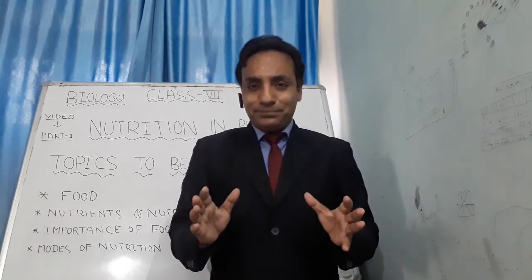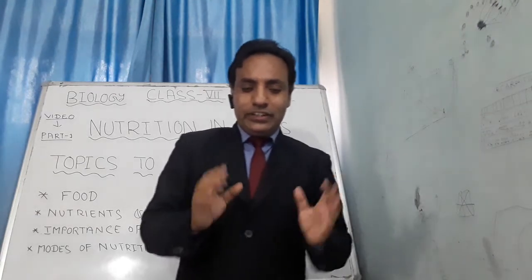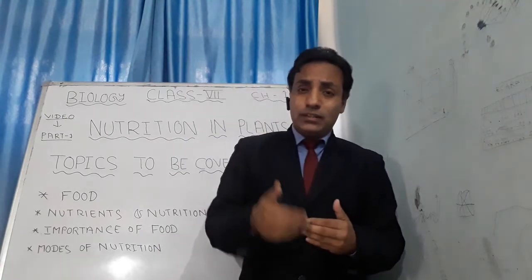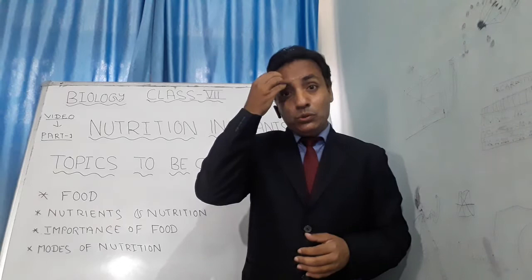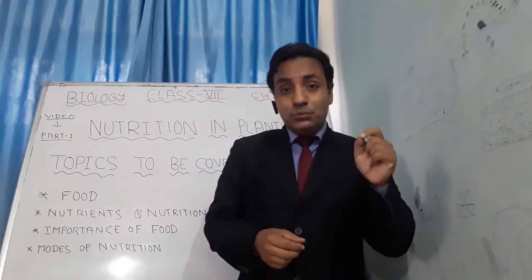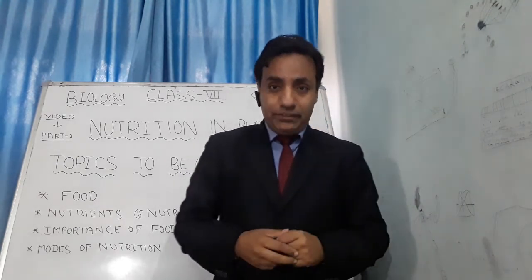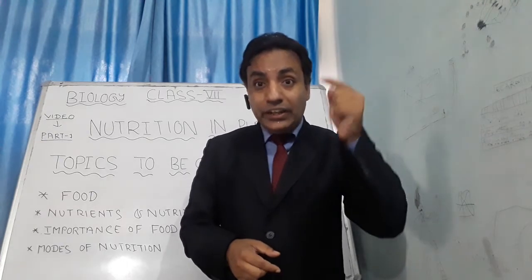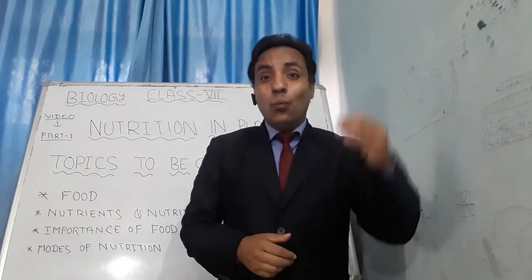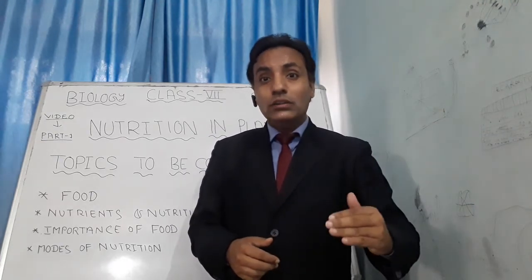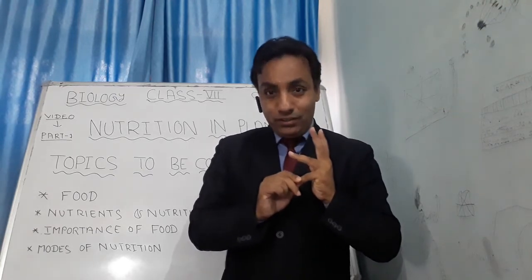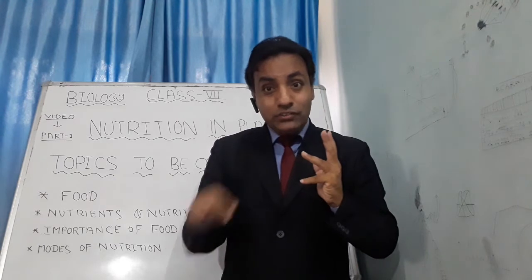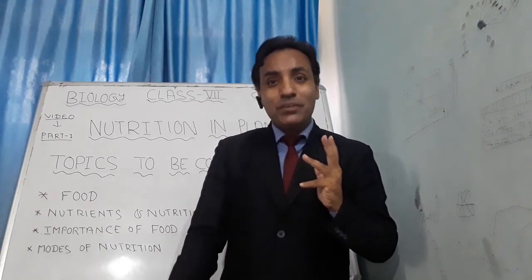How does the green plant manufacture its food? First of all, let me explain in detail. Students, you know that in making food, you need some ingredients. What are the ingredients for the green plant? First thing, water and minerals. This water and minerals come from the ground.